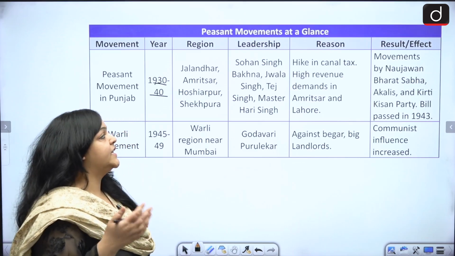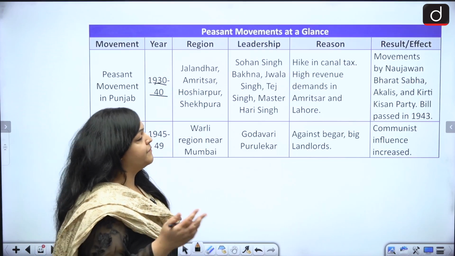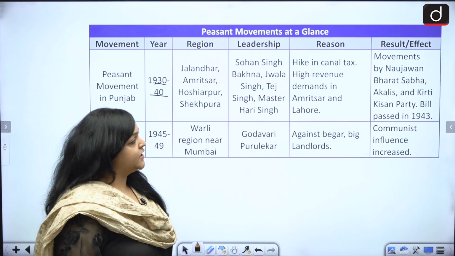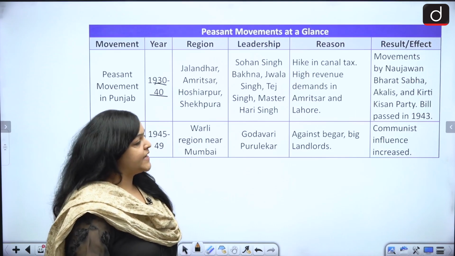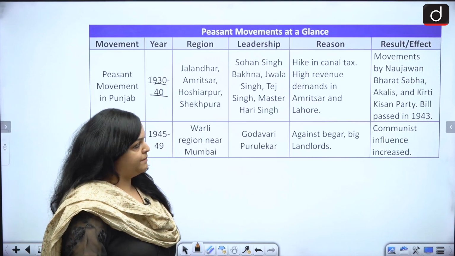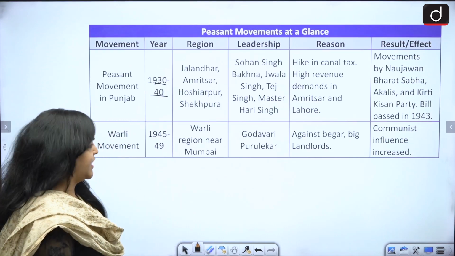There was a hike in canal tax, high revenue demands in Amritsar and Lahore. Movements, what was the effect? Movements by Naujawan Bharat Sabha, Akali's, Kirti Kisan's party, and there was a bill which was passed in 1943.